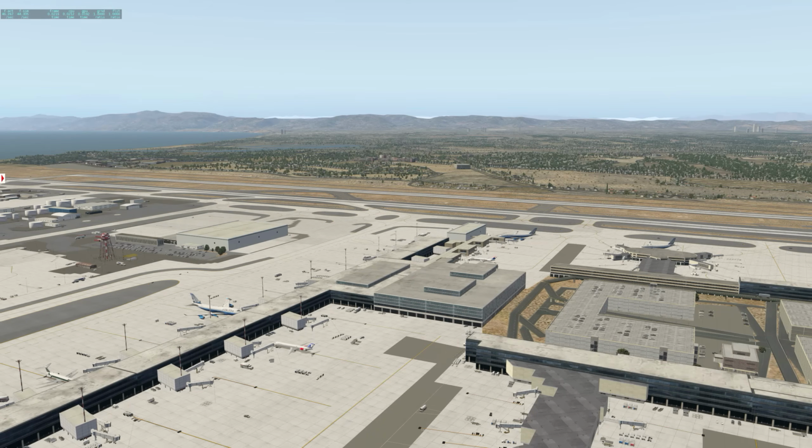I've set the visibility to maximum, and we're currently situated at Los Angeles International Airport in the United States. I've picked Los Angeles, and by the way, this is the default airport in X-Plane 11, simply because it is a large airport with a fair amount of buildings. The area around Los Angeles is quite dense, and it offers good distribution of trees versus objects versus roads, and the terrain distribution in this area is ideal for this kind of testing, as we have some mountains, some flatland, as well as some water bodies.